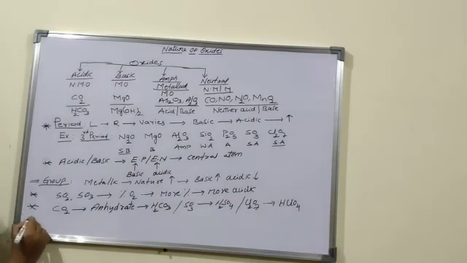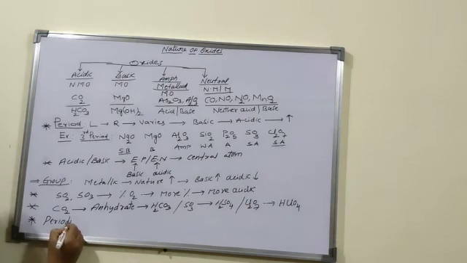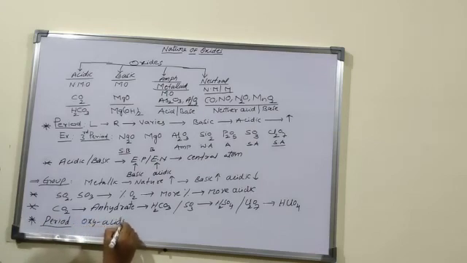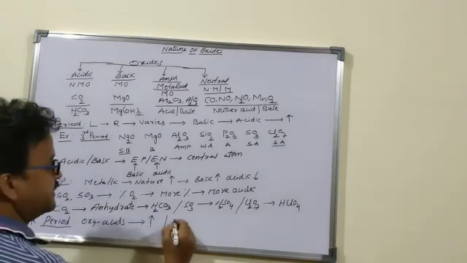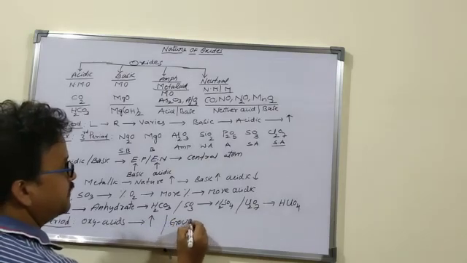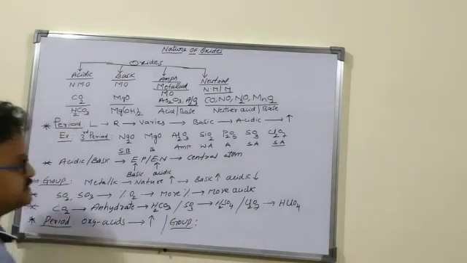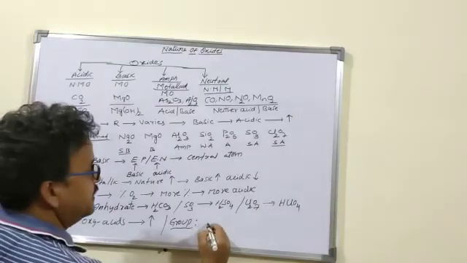These oxyacids' acidic strength in a group and period: along a period, oxyacid acidic strength increases, and along a group, oxyacid acidic strength decreases.